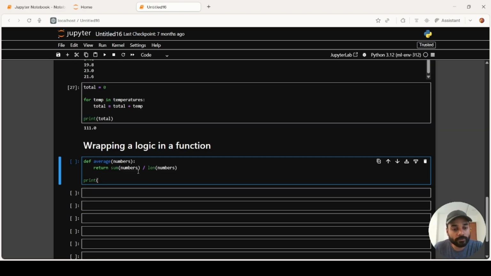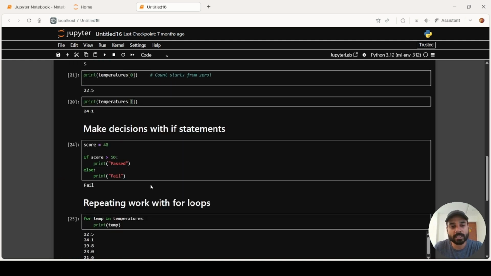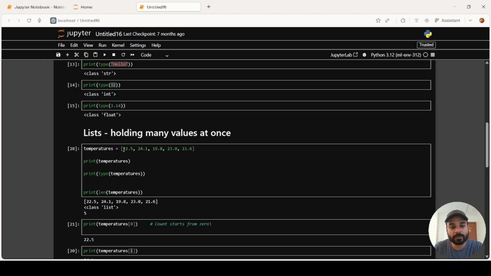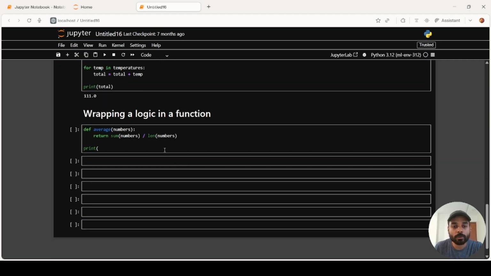So if you do sum of numbers by len of numbers, you'll obviously get the average. Basically, sum will add up all these values and len will give the total number of values, 1 2 3 4 5. That is how we calculate the average, right? So if we try this on